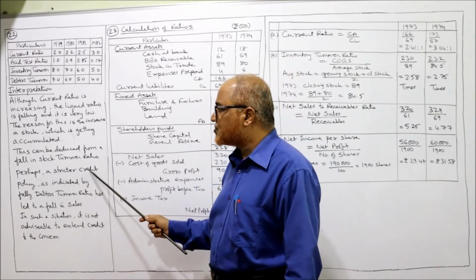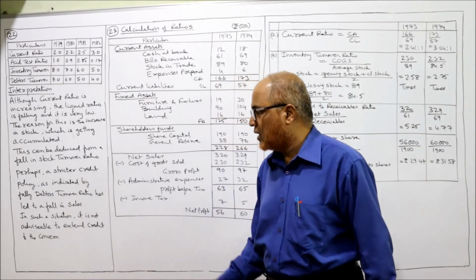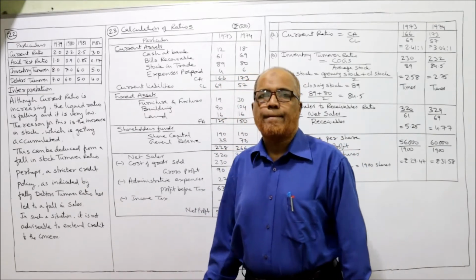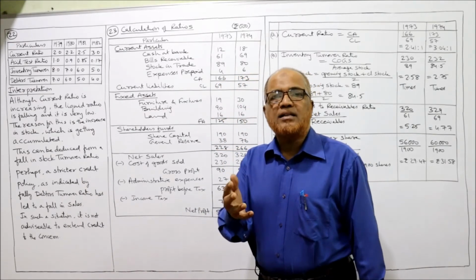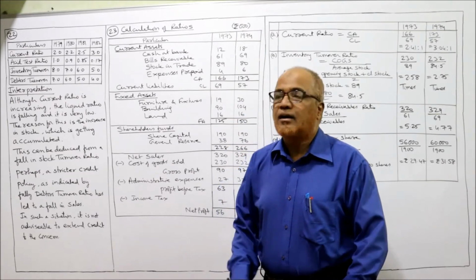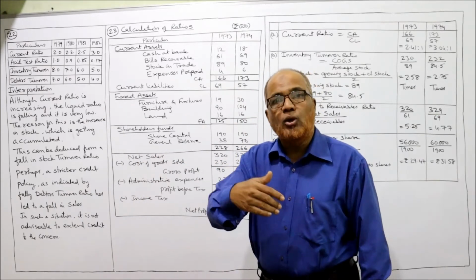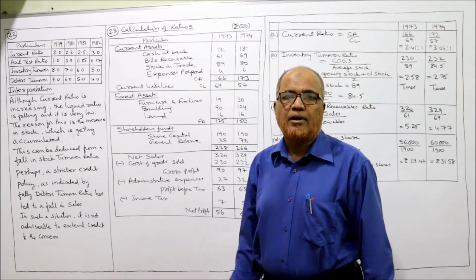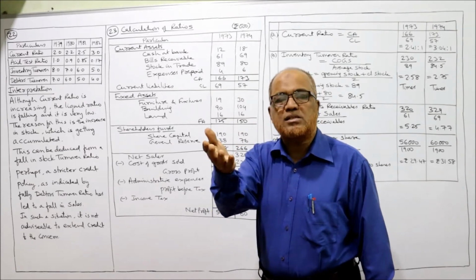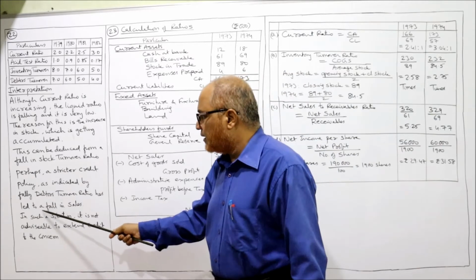Next, perhaps a stricter credit policy, as indicated by the fall in debtors turnover ratio, has led to a fall in sales. That means the company might have decreased the credit period. Debtors turnover ratio is decreasing, which means the company is giving a lower credit period. Due to the lower credit period given to customers, the sales are declining.